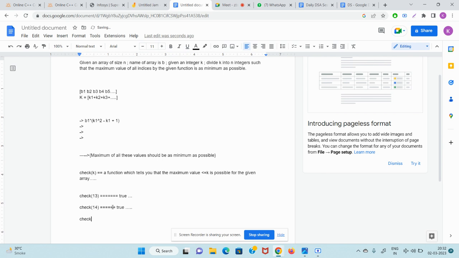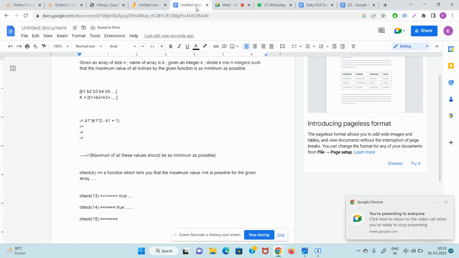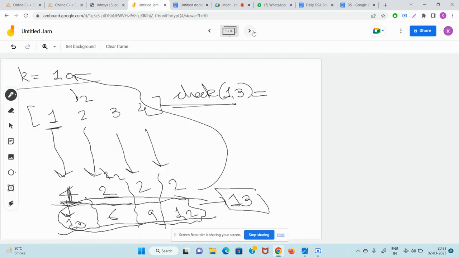Okay. Guys, दिमाग लगा के बोलो check of 15. Check of 15. Guys, check of 15. True. True. Nice. Good. Check of 16. Okay. So guys, do you get this subtle trick?